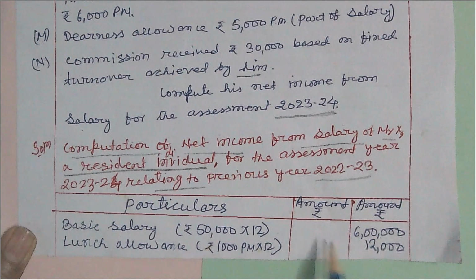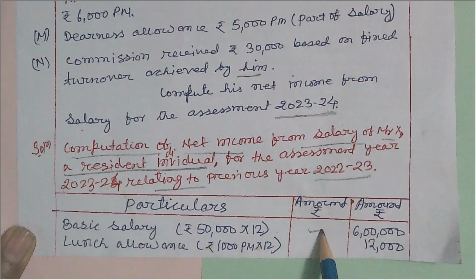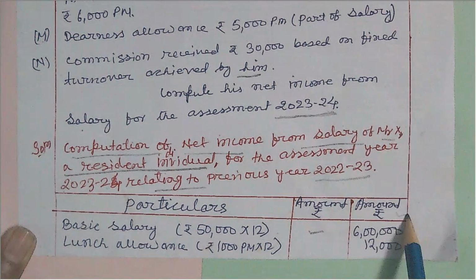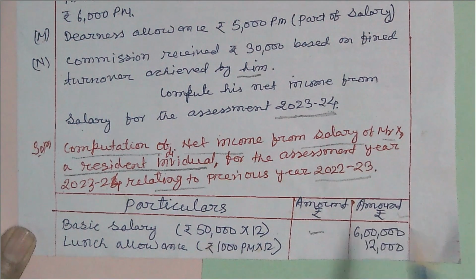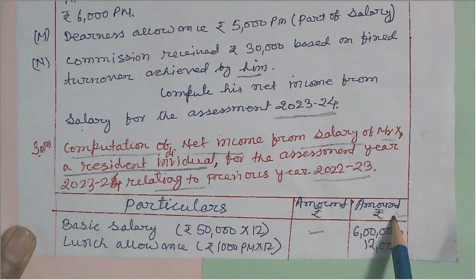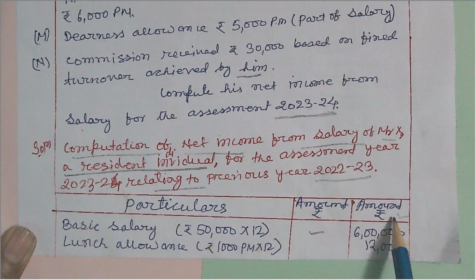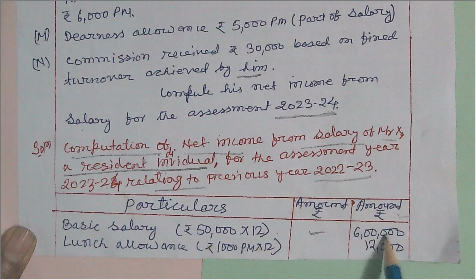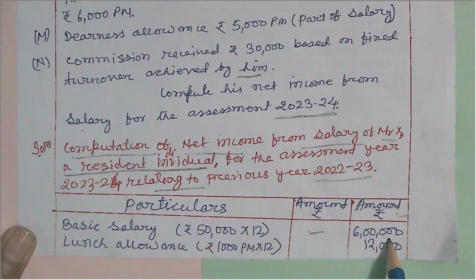The first amount column is for adjustment purposes, like an inner column, and the second amount column is your taxable column. The amount you write in this column will be taxable. So very carefully we have to write the amount under this column based on income tax provisions as well as rules.